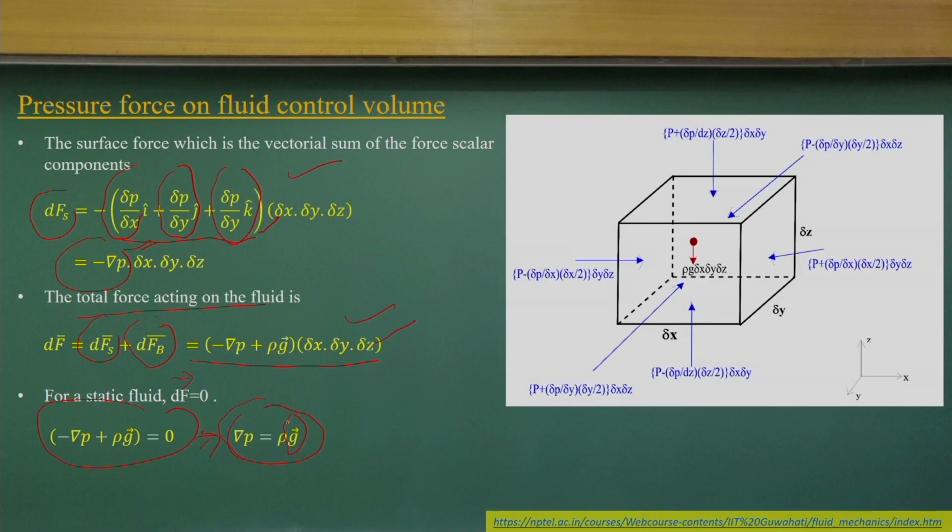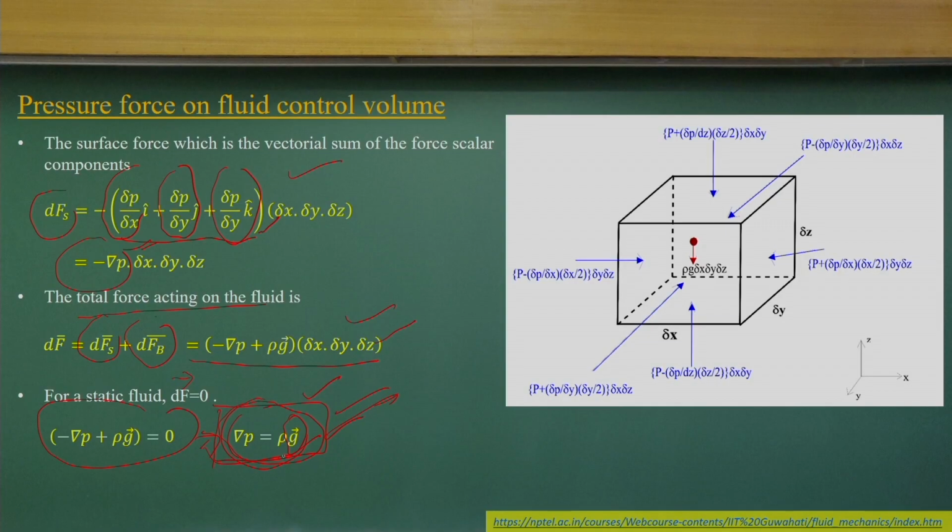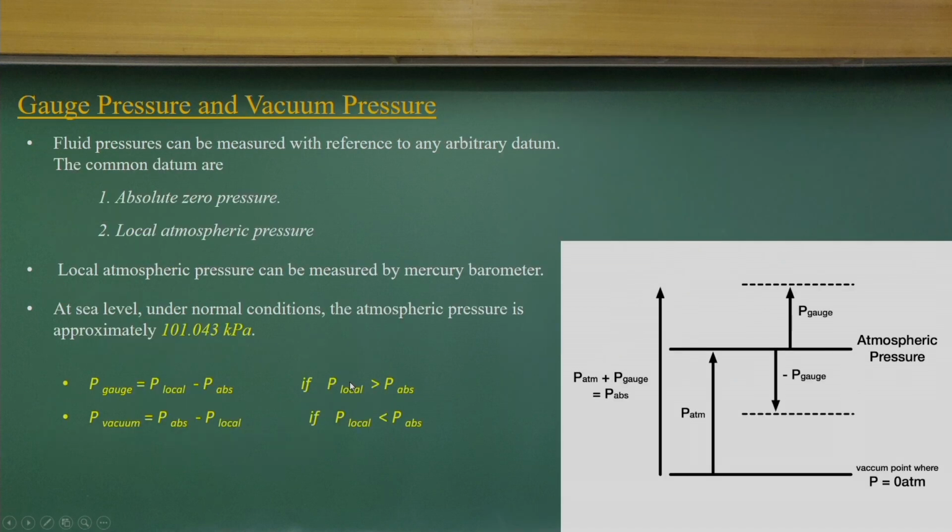Then you can use it as a vector and solve these problems with gradient of P equal to rho g vector. So, this is the hydrostatic equation in vector form, which will be simplified later on, but the general equation is this one. The gradient of P is equal to rho g, where g is the vector of acceleration due to gravity.